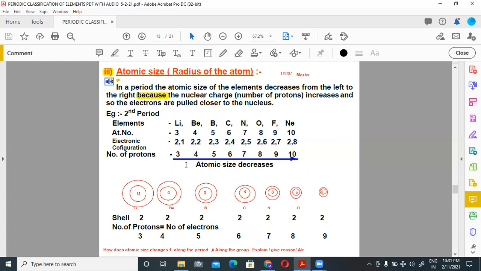Number of protons is equal to number of electrons. So you can see here electrons are 3, protons are 3. Electrons are 4, protons are 4. So you can observe here that atomic size decreases as the number of protons increases, because nuclear charge also increases as the number of protons increases. You can see here lithium 2 shells, beryllium 2 shells, all are having 2 shells. But atomic size decreases as we move from left to right.